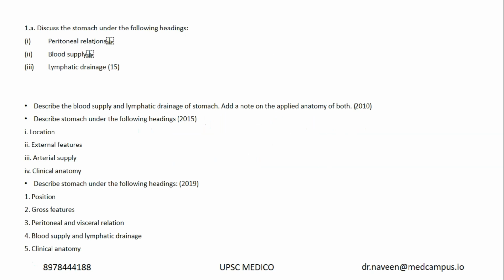Starting with anatomy, we have a question on the stomach, under the headings like peritoneal relations, blood supply and lymphatic drainage, with a 15-mark weightage. Focus on the weightage, because this time most of the questions, though they are simple, have high weightage. For example, there is a question on the significance of stress reflex in physiology. We would normally give 2 or 3 marks, but again they gave a weightage of 15 marks to a question on stress reflex as a whole.